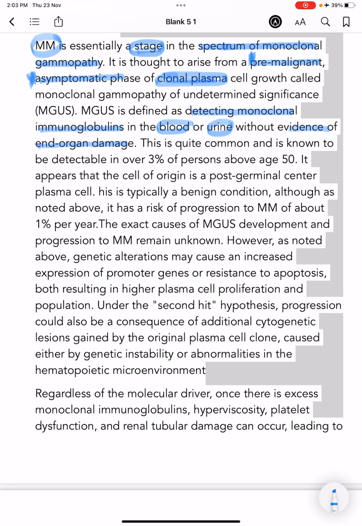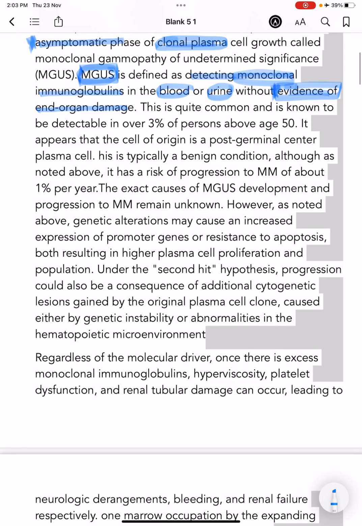Because of the plasma cell proliferation, we are only detecting the monoclonal immunoglobulins in the blood or urine, with no evidence of end organ damage in MGUS. This is quite common, detectable in over 3% of persons above age 50.